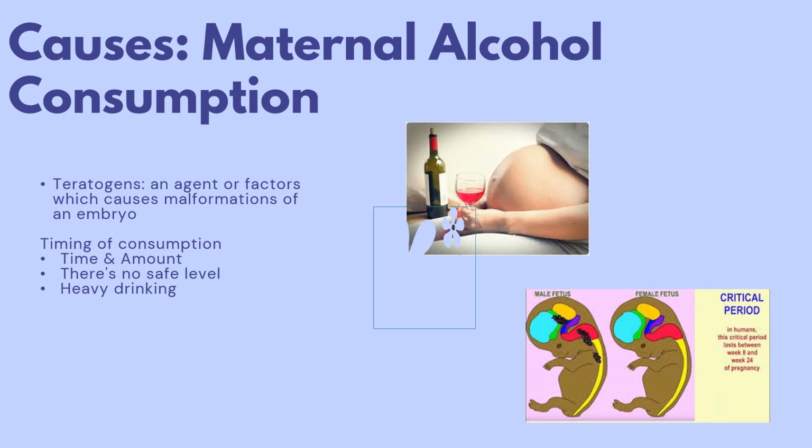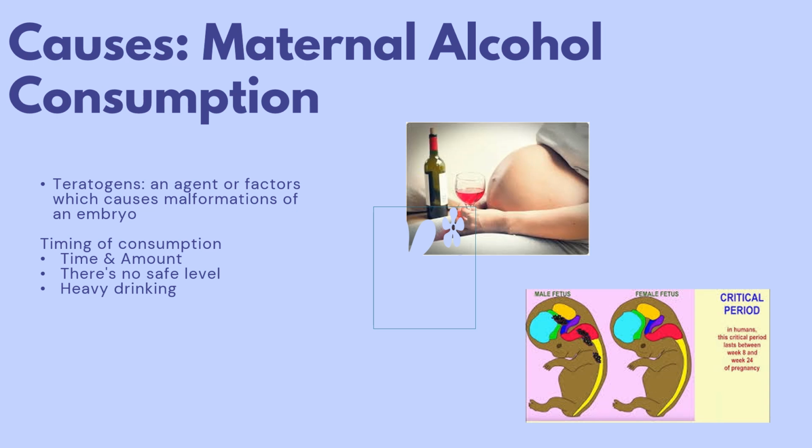The body also produces a toxic byproduct. These can concentrate in the baby's brain cells and cause damages or malformations. Alcohol is a teratogen, which causes abnormalities in the fetus development. It also interferes with cellular growth, the formation of neural connections, and the proper development of tissues and organs.